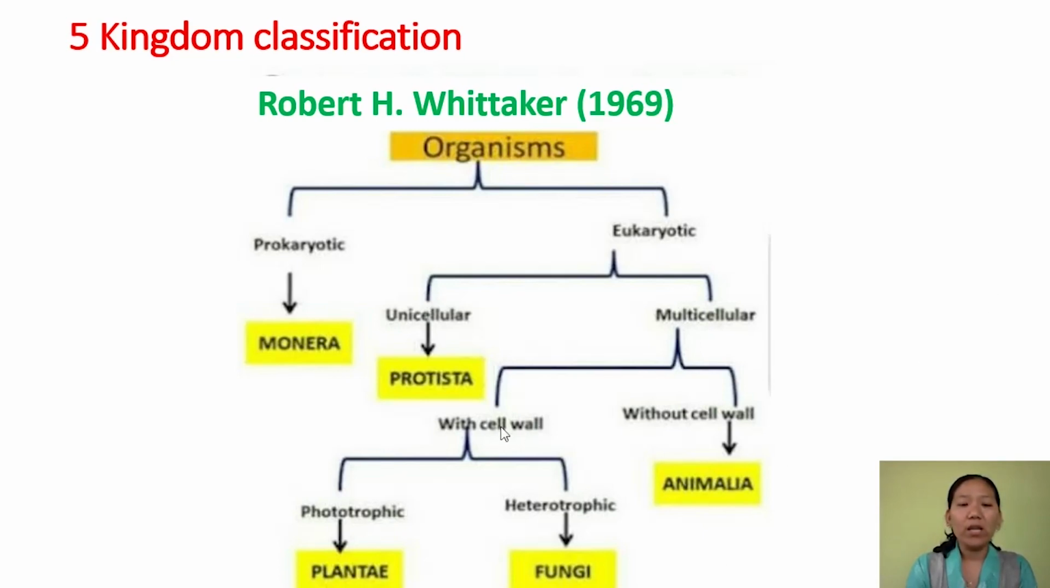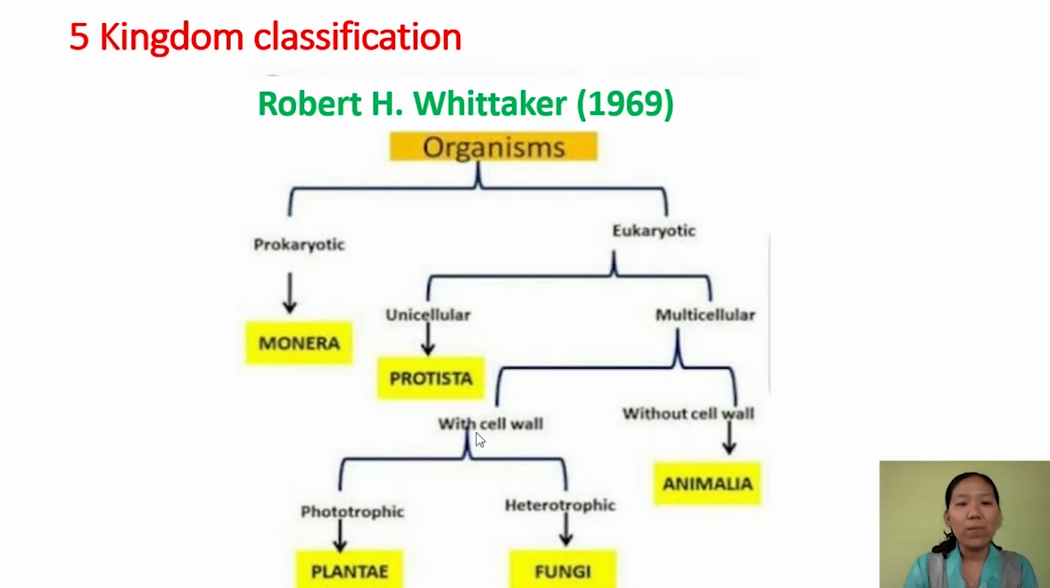And now again here, the group of eukaryotic multicellular organisms with a cell wall are further classified based on their mode of nutrition, the phototrophs and heterotrophs. Organisms that are photoautotrophs or phototrophic are placed under kingdom Plantae, and heterotrophic ones are placed under kingdom Fungi. So this is how R.H. Whittaker classified the organisms into five kingdoms.